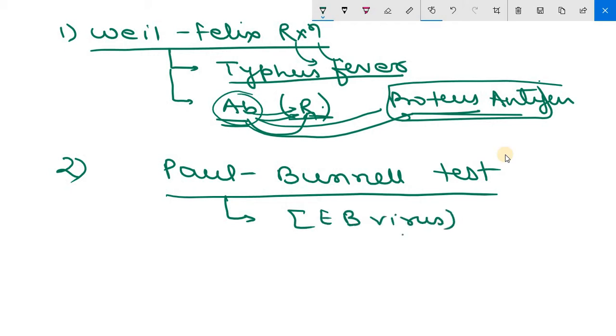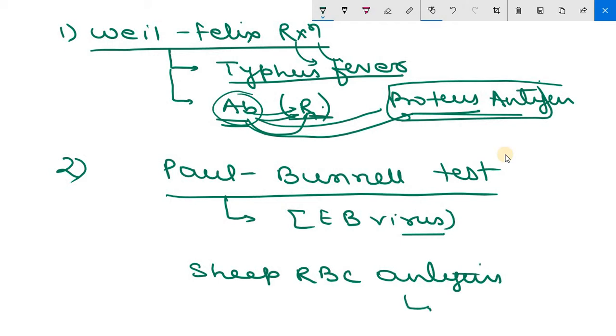In this, sheep RBC antigens are used to detect cross-reacting antibodies which are present in patient sera. Clear? So the Paul-Bunnell test is associated with Epstein-Barr virus, whereas the Weil-Felix reaction is associated with typhus fever.